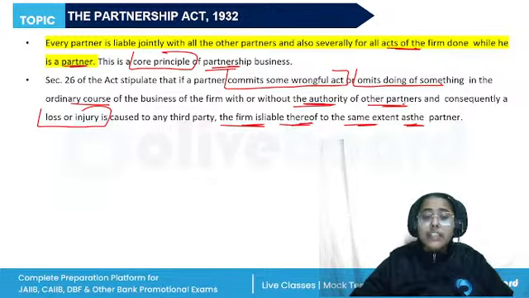For example, where due to negligence of the managing partner of a firm, the shaft of, let's say, the mine they operated is not properly guarded and a workman falls and is injured, then the firm will itself become liable. It is the liability of the firm for the wrongful acts of a partner.